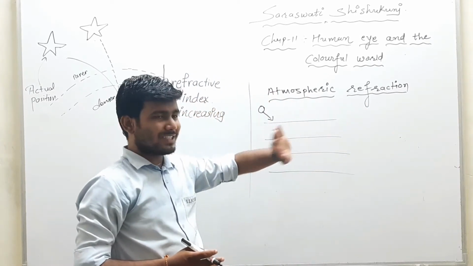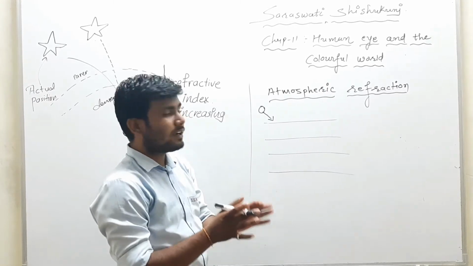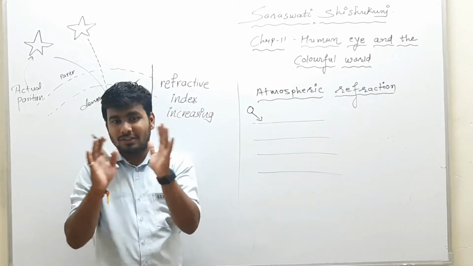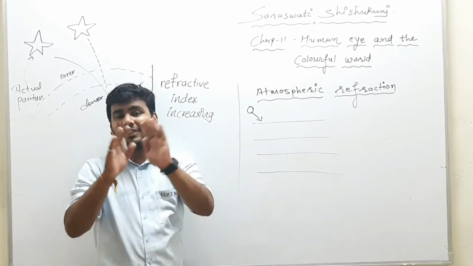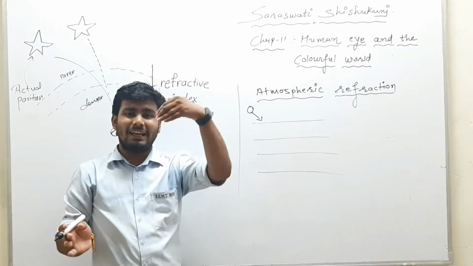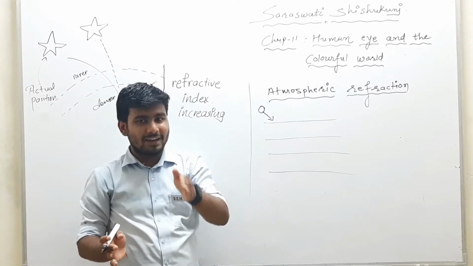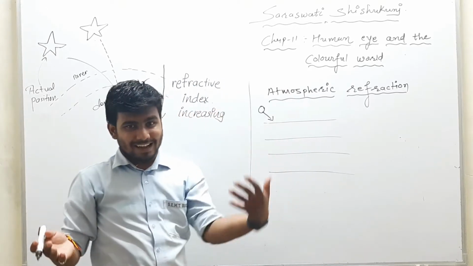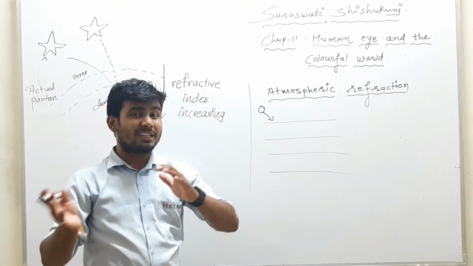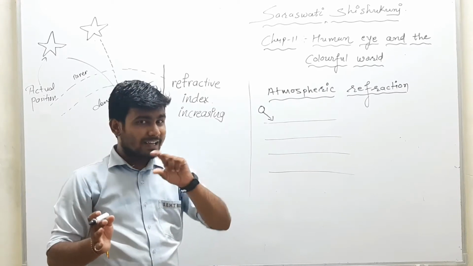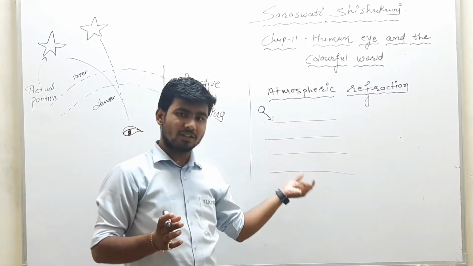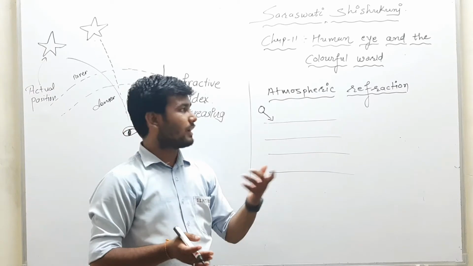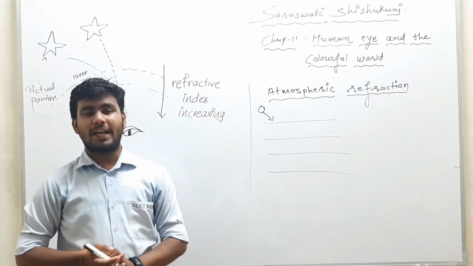So atmospheric refraction is nothing, it is the refraction which is done due to atmosphere. And why does that happen? Our atmosphere is not steady, our atmosphere is not constantly dense, right? Its density for different layers is different. Also we know that the humidity, the wind, the sunlight, also vary with time. So all these factors also affect the optical density of different layers of atmosphere. Due to this we can have the refraction of light due to atmosphere. Such type of refraction is called atmospheric refraction.